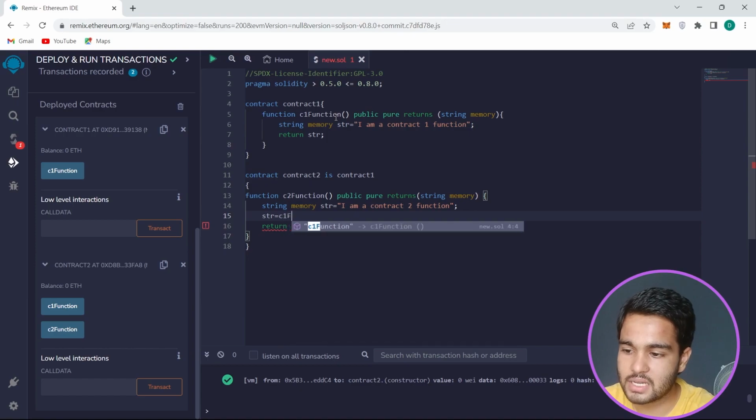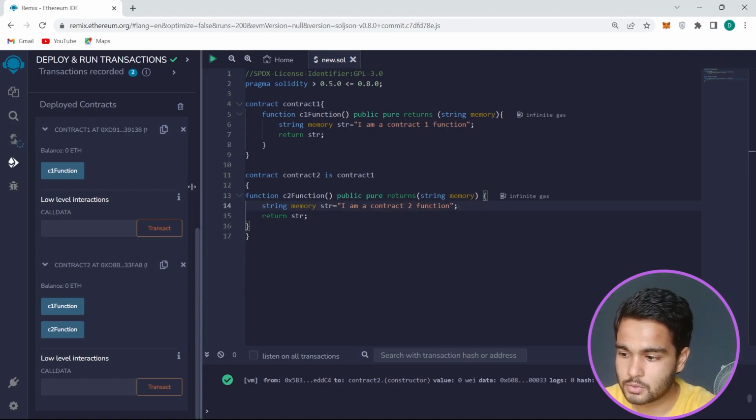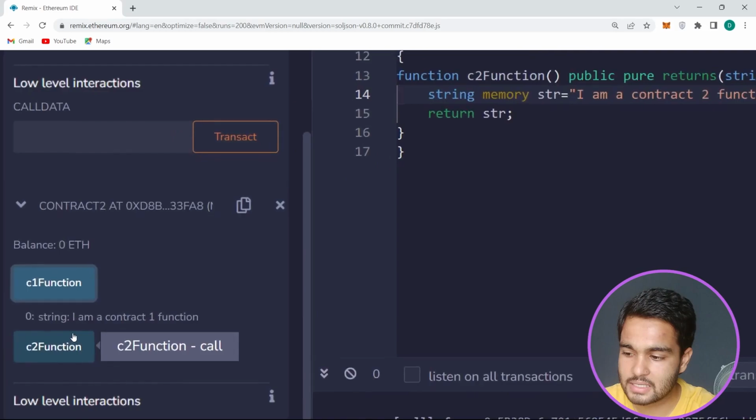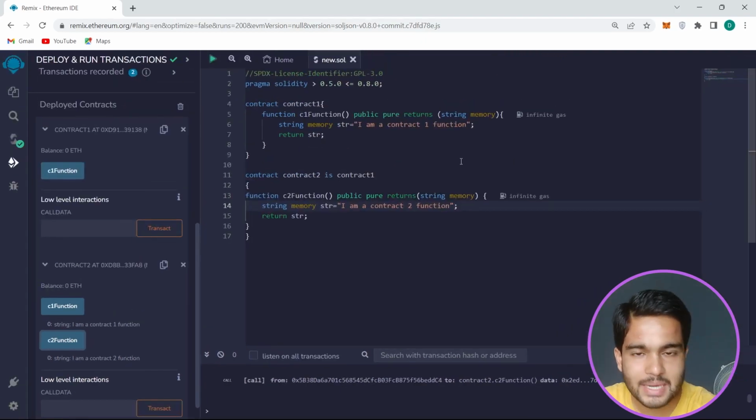And even, if you want, you can use this C1 function in contract 2 as well, like this. If you click C1 function, then you will get this. So this is the C2 function. You can see I am contract 2 function, I am contract 1 function. Like this, you can implement inheritance and use inherited functions. It is very easy, not rocket science. In the next session, I will tell you more important things like visibility modes or access specifiers, so all the things would be clear about inheritance.